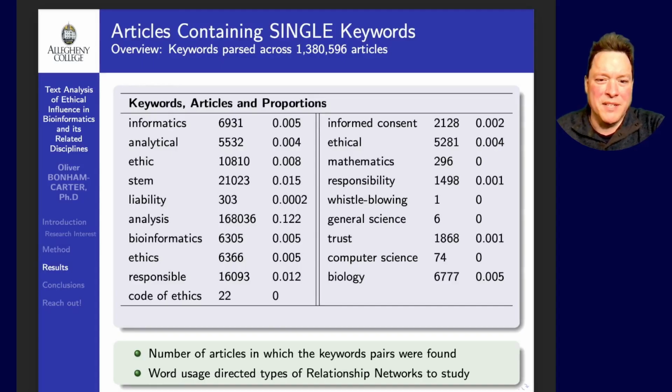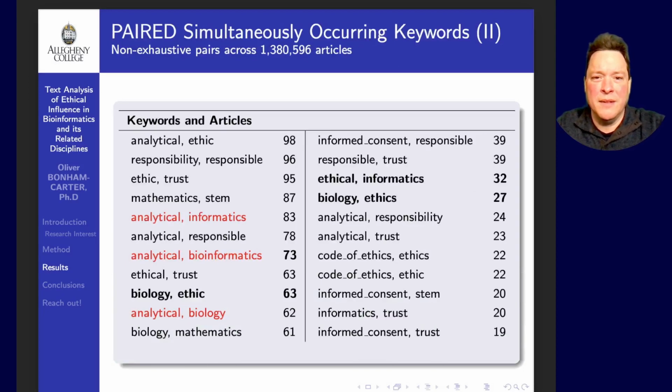In our preliminary results, we show a listing of the top keywords and the numbers of articles in which they were found. We note here that some of our generic terms were found more plentifully in the literature than others. The featured proportions here show us how useful the term would be in terms of building a relationship network. Here we found part of our non-exhaustive list of pairs of keywords which were found in articles. The significance of this table is that the higher the count of articles, the more connected the article relationship network would be.